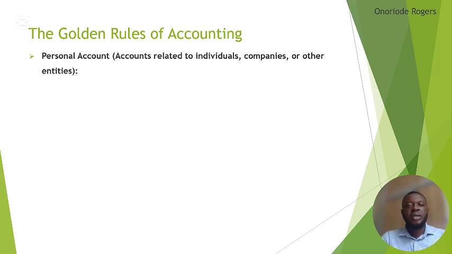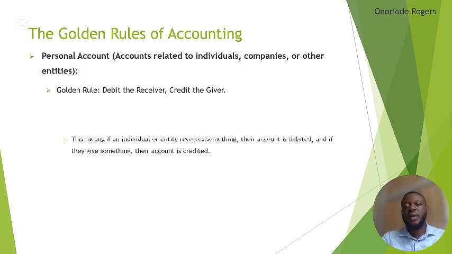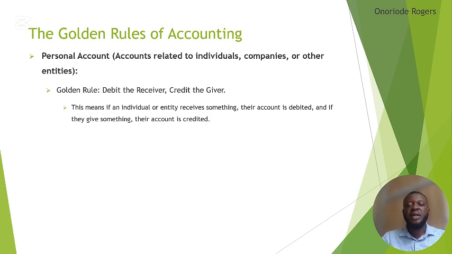How does the golden rule apply to this account? The golden rule is: debit the receiver and credit the giver. The receiver will be debited and the giver will be credited. That means if an individual or entity receives something, the account is debited, and if they give something, the account will be credited. So let's take a quick example on this.